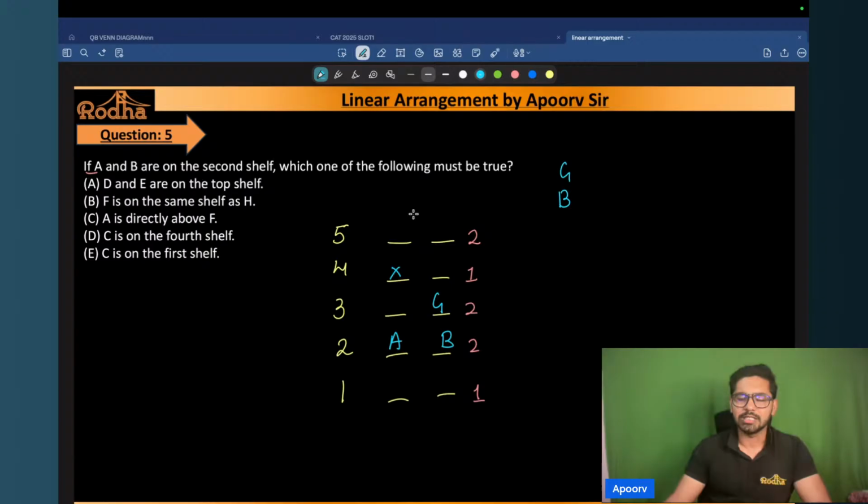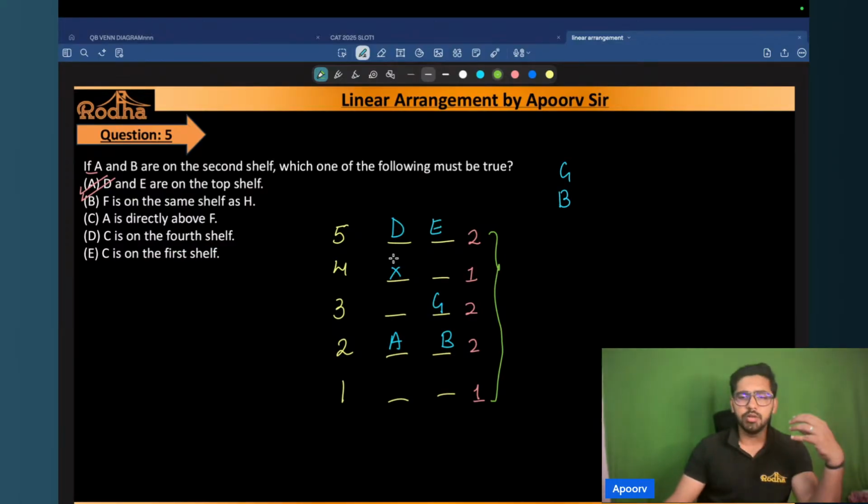There is no other place where I can place D and E. So D and E have to appear here, and you can see that must be true. Option A is definitely the right answer, that D and E are on the top shelf, because there's no other place left for D and E. So you understand that the moment I worked this out, the question became so easy.